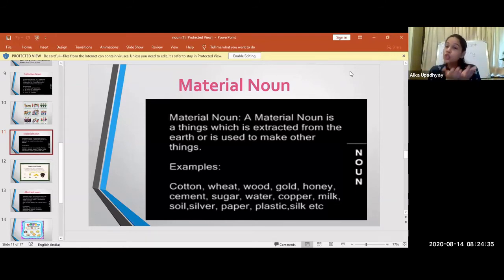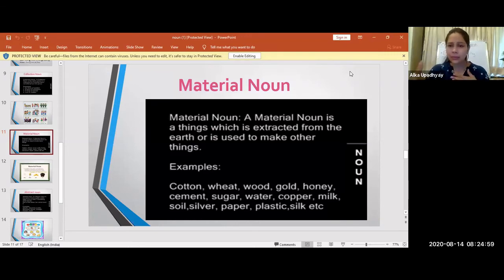The thing which is used to make something new. Okay. So for example, water. We can use water to make lemon juice. Right. So something new is made from that. Gold. So we all know gold is used to make jewelries, right? So here gold becomes our material noun, right?